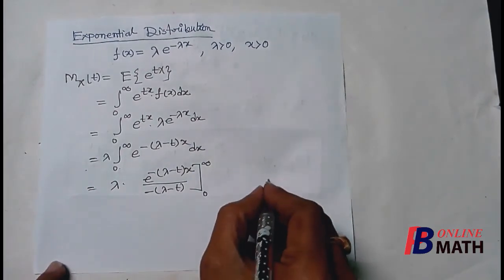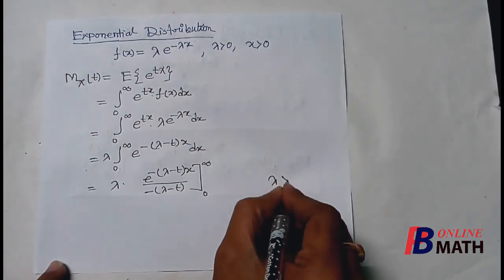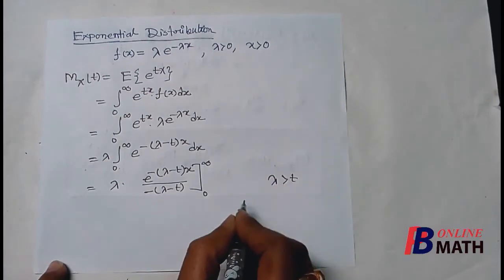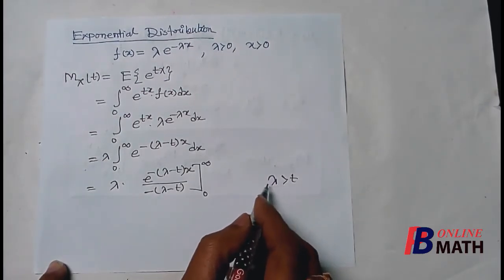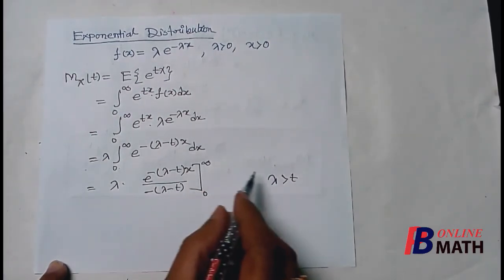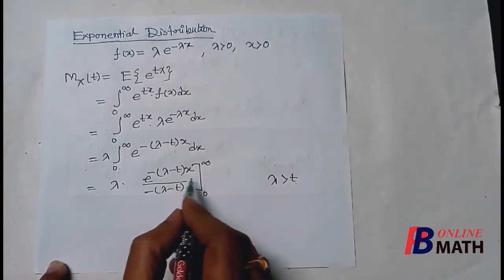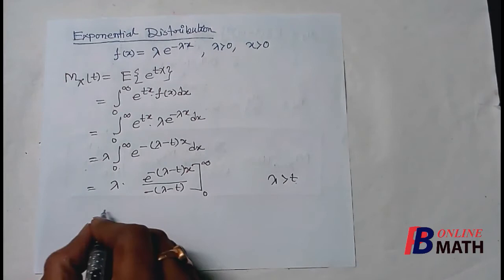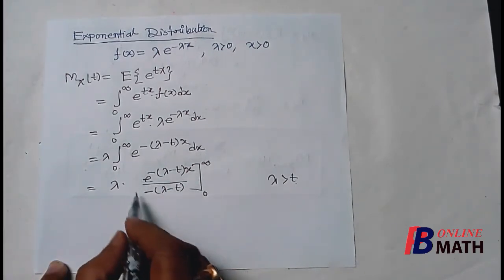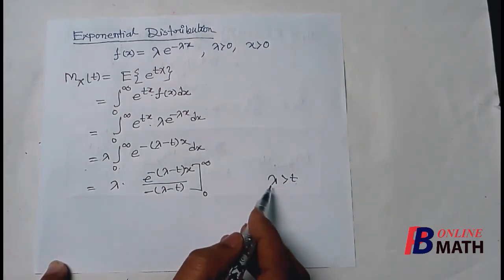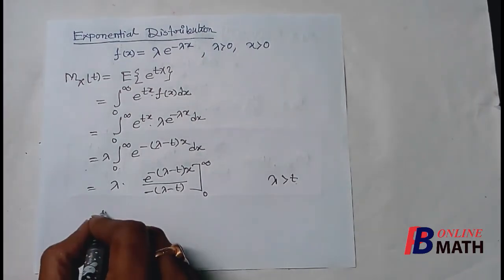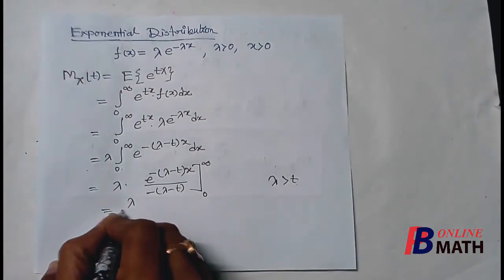So this converges if lambda is greater than t, or t is less than lambda. Otherwise, if lambda is less than t, then this diverges to plus infinity. Therefore, this quantity converges if t is less than lambda. In that case, this is equal to lambda by